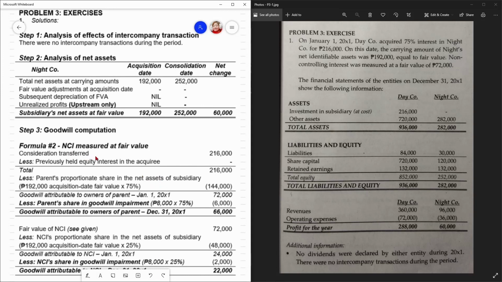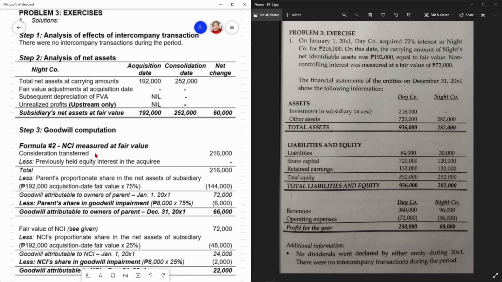Simple lang. Or you can also make the table ng tinuro natin, di ba? Paulit-ulit lang, repetition talaga dito. Ilang beses ko ito sinabi sa mga lecture videos natin, sa mga additional materials, business combination, consolidation of financial statements: kahit hindi mo gets yung logical reasoning niya, as long as you will follow the procedural requirements, di ba? Kasi very procedural talaga yan. Makaka-answer ka pa rin. Kung memorize mo lang paano ginawa yung procedure, ma-answer mo yan. Pero of course, mas better pa rin na maintindihan mo yung concept, di ba?